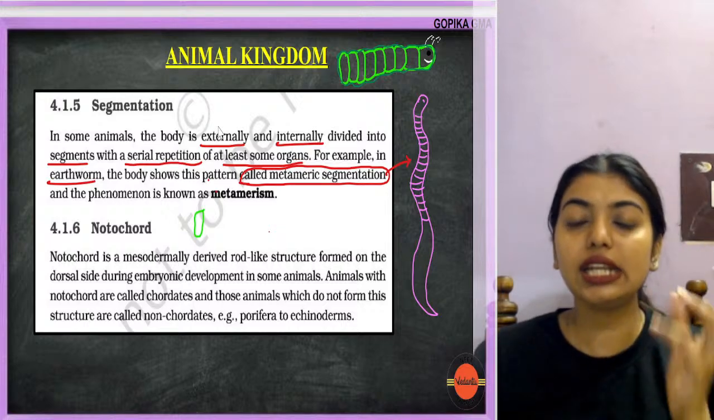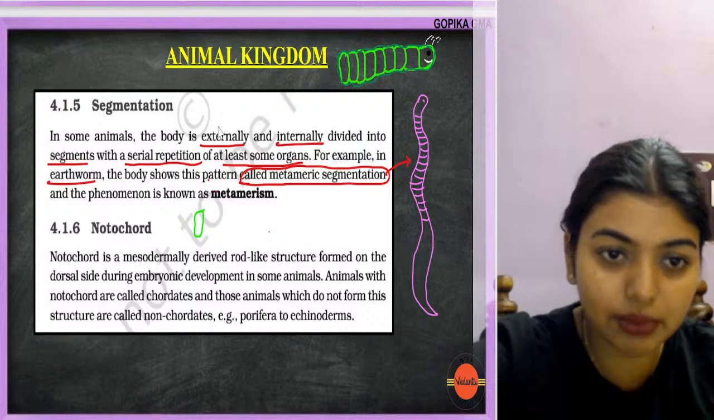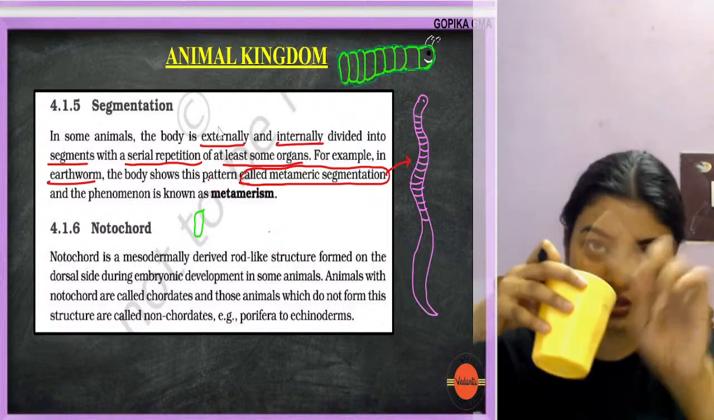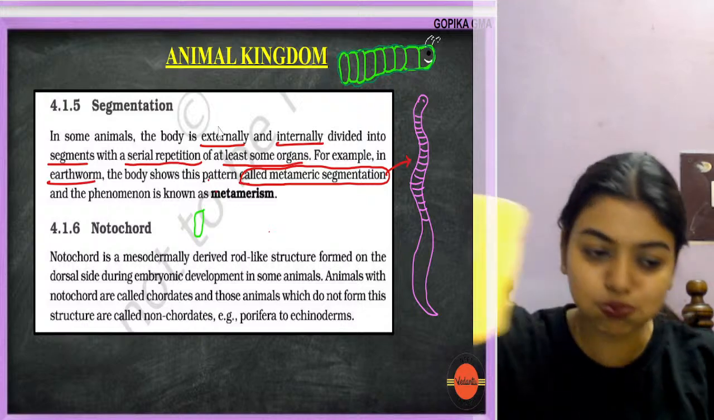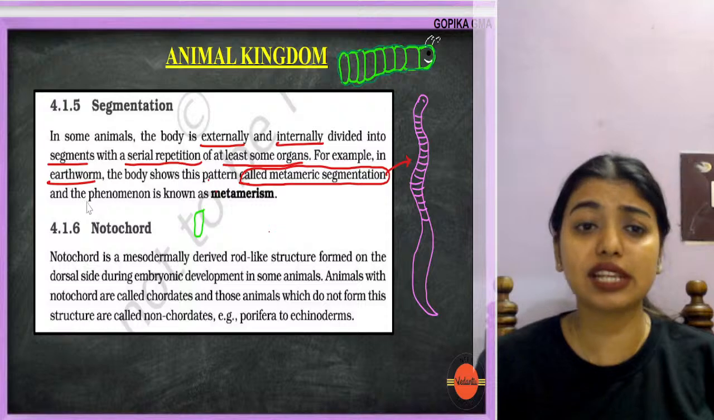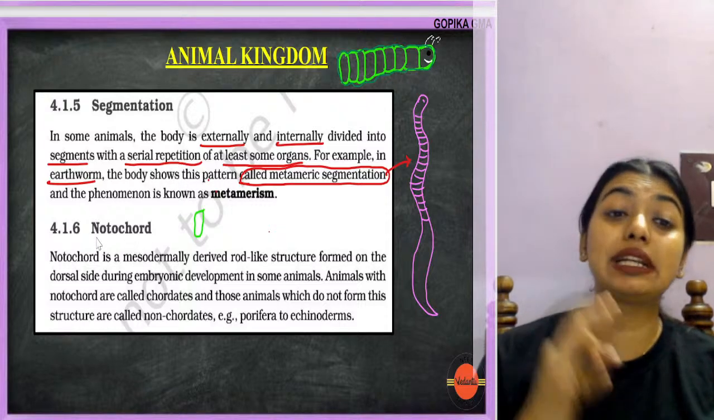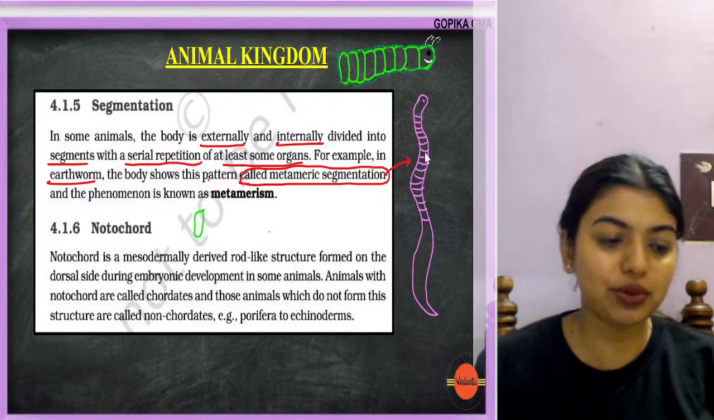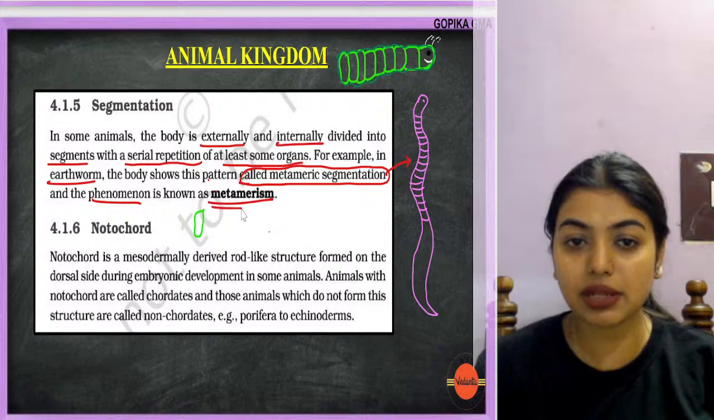So in some animals the body is externally and internally divided into segments with continuous serial repetition of at least some organs. For example, in earthworm, the body shows this pattern called metameric segmentation, and the phenomenon is called metamerism. That means the segmentation that you see.